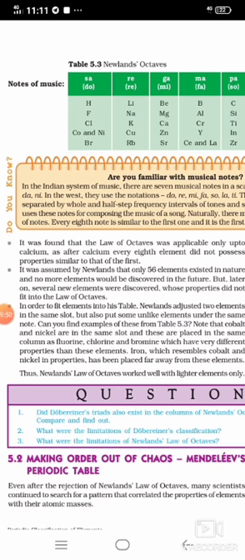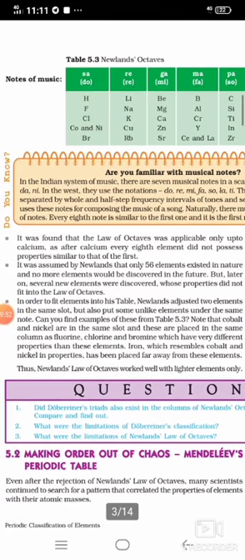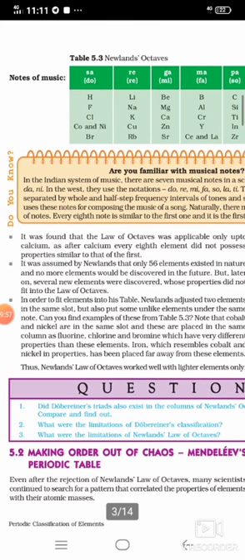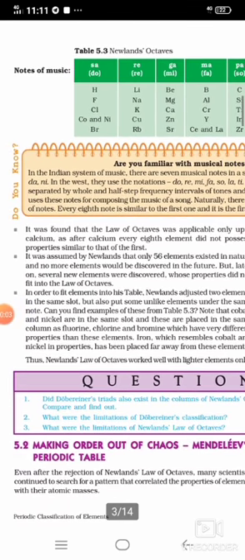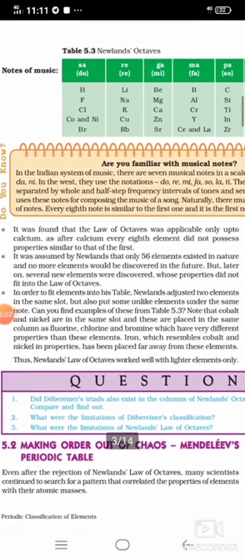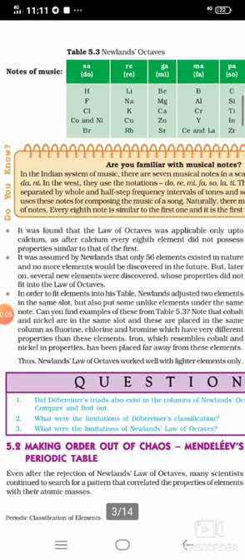Okay, now, unlike elements are under the same note. Can you find some examples in this table? Note that cobalt and nickel are in the same slot, and these are placed in the same column as fluorine, chlorine and bromine, which have very different properties from these elements. You know that chlorine and fluorine are non-metals, while cobalt and nickel are metals.